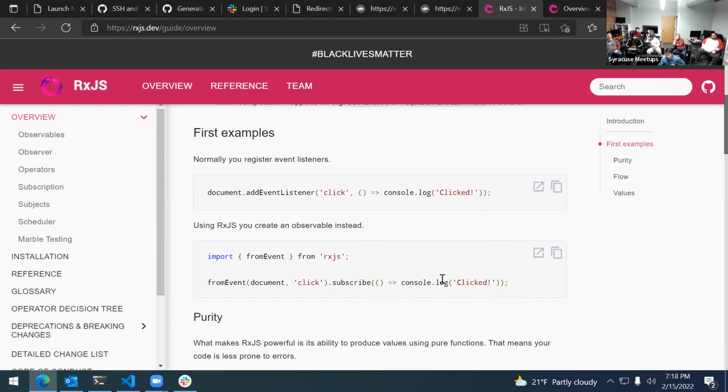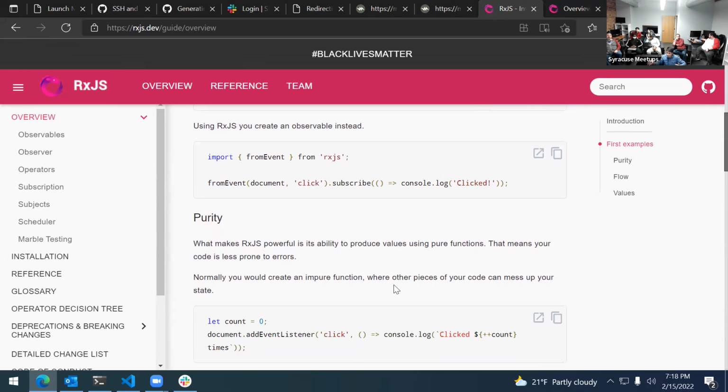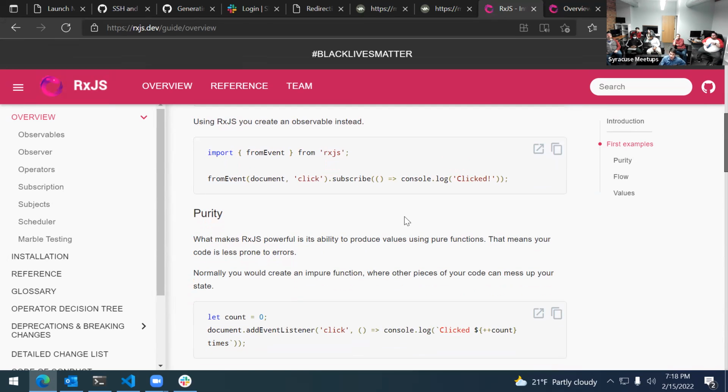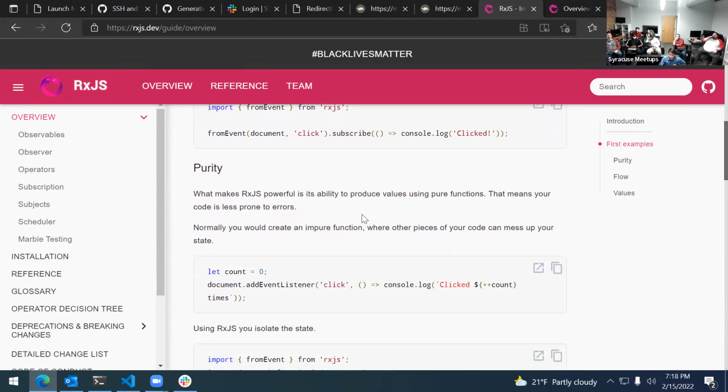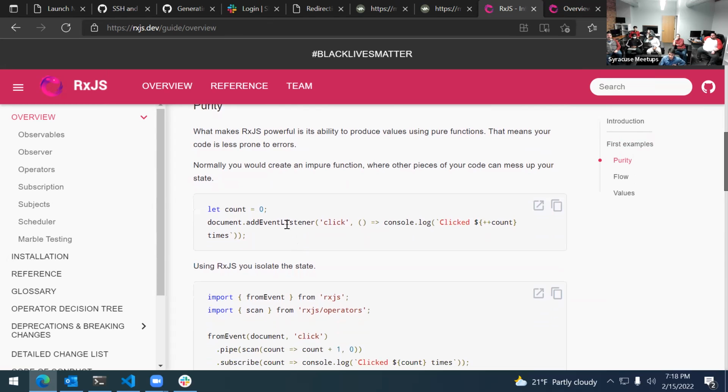Why is this better? Well, it's not really helpful until you can actually run the operators on them and look at some other aggregates of your events, essentially. So what makes RxJS powerful is its ability to produce values using pure functions. That means your code is less prone to errors. You can see the functional programming lingo being put in here. Normally, you would create an impure function where other pieces of your code can mess up your state. So in this case, you have let count, document addEventListener click, and then when you're logging it, it increments that count there.